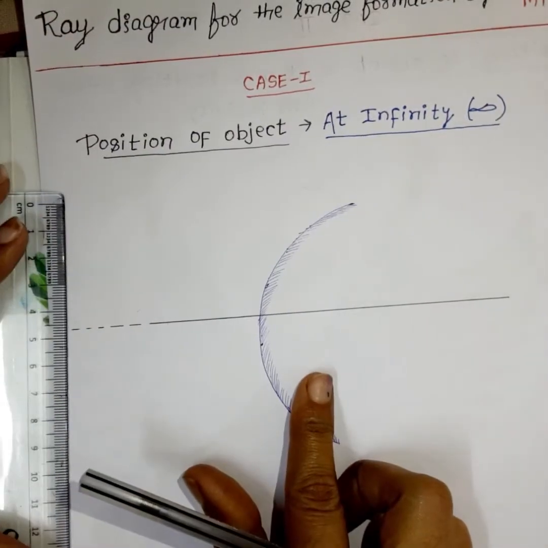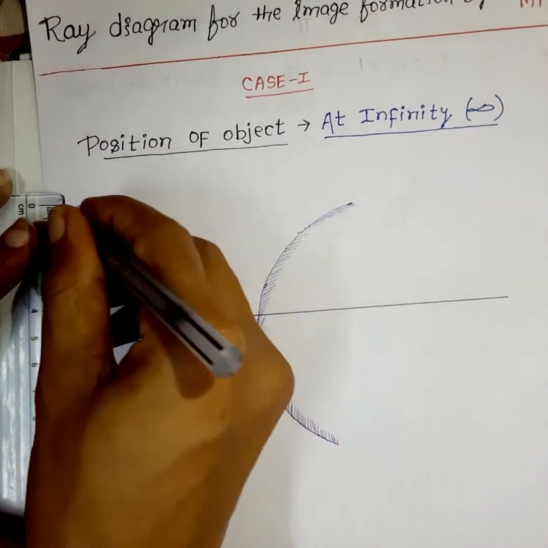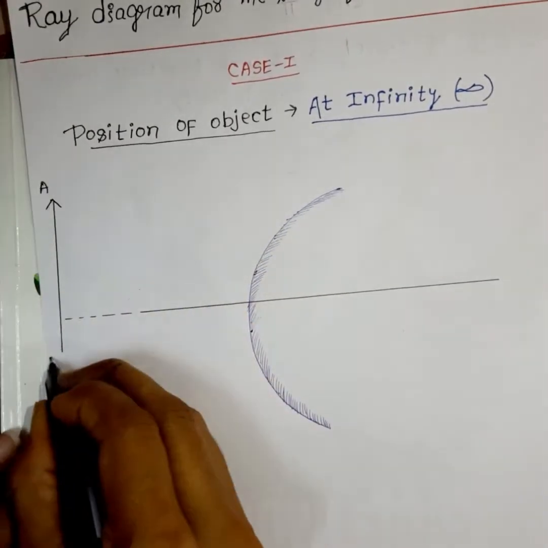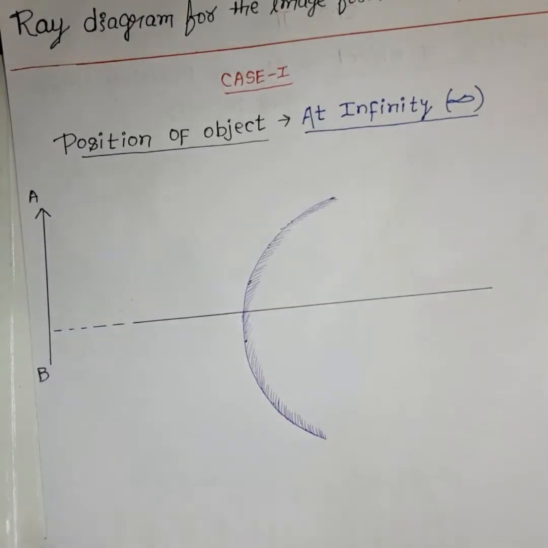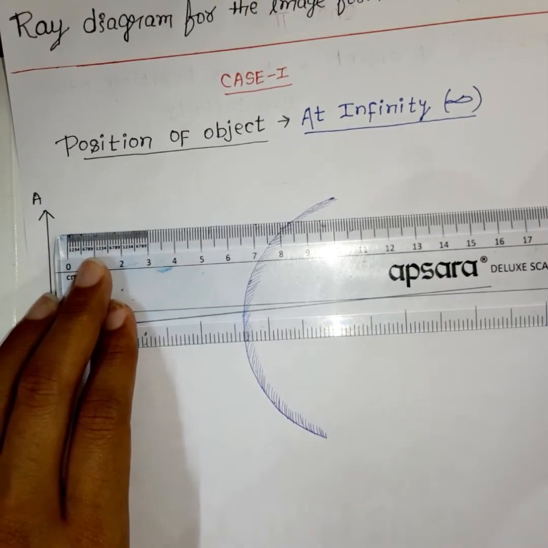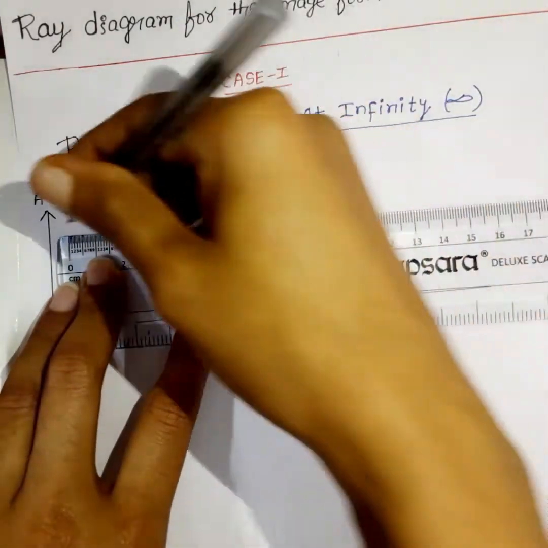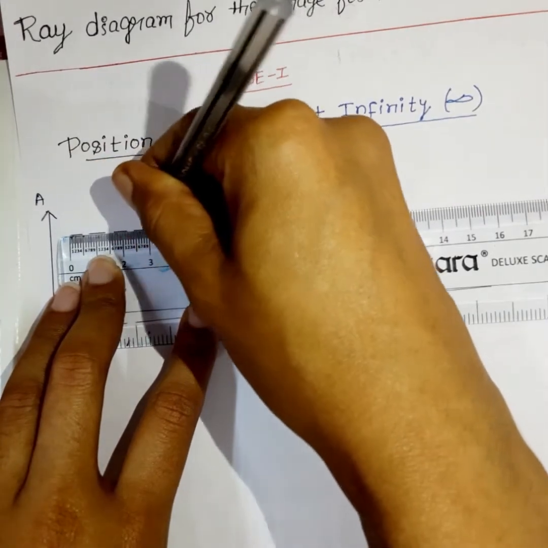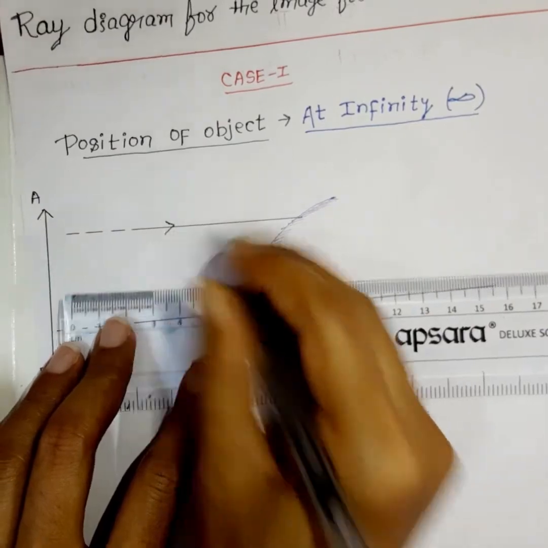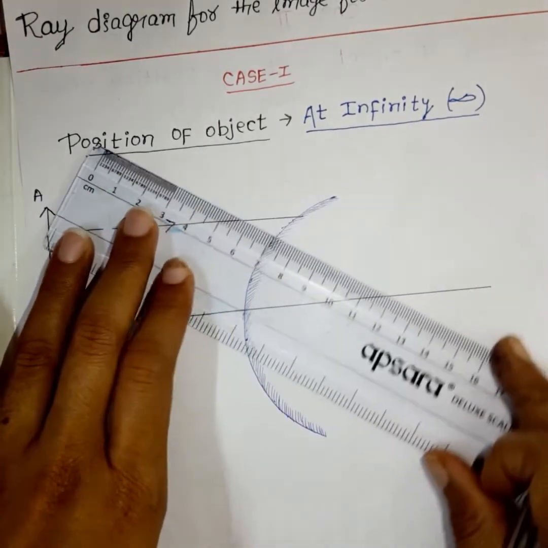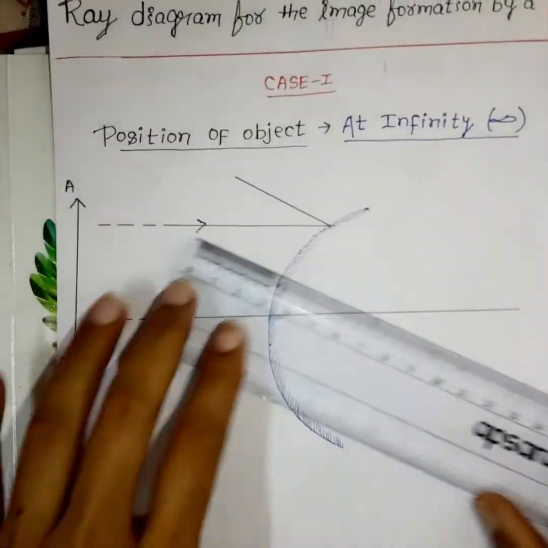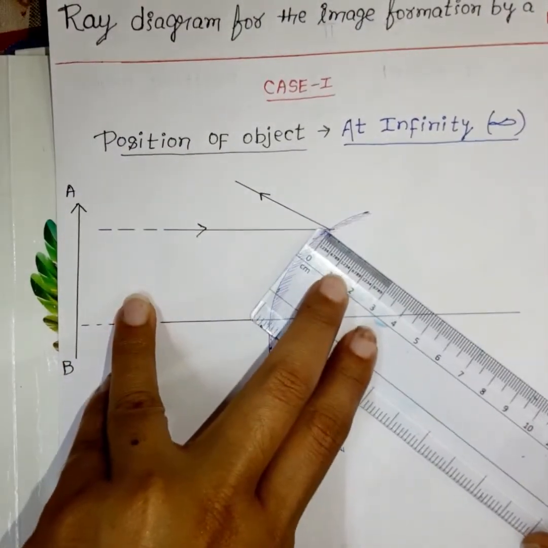Suppose there is some position where objects are kept. So this is just a position. This is A and B. This is the object. So this object will give the incident ray on the mirror. So many incident rays will come in this. So first we have to draw like this, and this we have to join. So this is the incident ray, so this will be reflected back. This will be reflected back. So this reflected back means this. So again we have to draw here also.